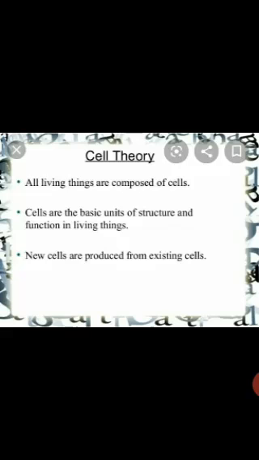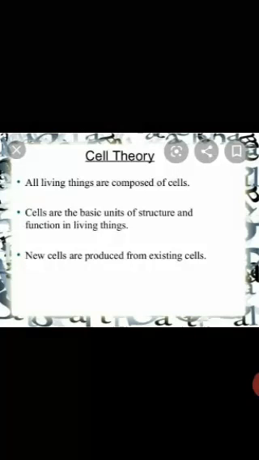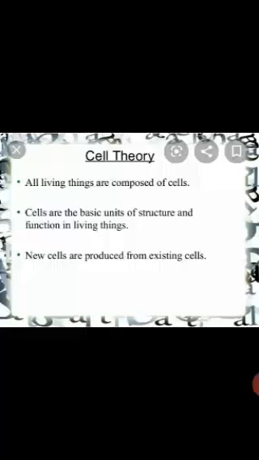Now children, can we go ahead and see the cells in our body by our naked eye? No, we cannot go ahead and see these cells with our naked eye. We can study the detailed structure of the cell with the help of microscope. There are two types of microscope, compound microscope and electron microscope. Electron microscope is used to study the detailed structure of the cell, whereas using the compound microscope, that is usually seen in our school laboratories, you will be able to just observe the basic structure of a cell. So this is how the cells are studied using microscopes.